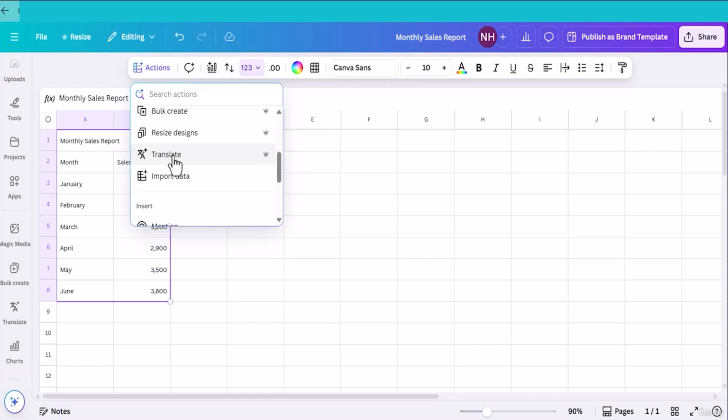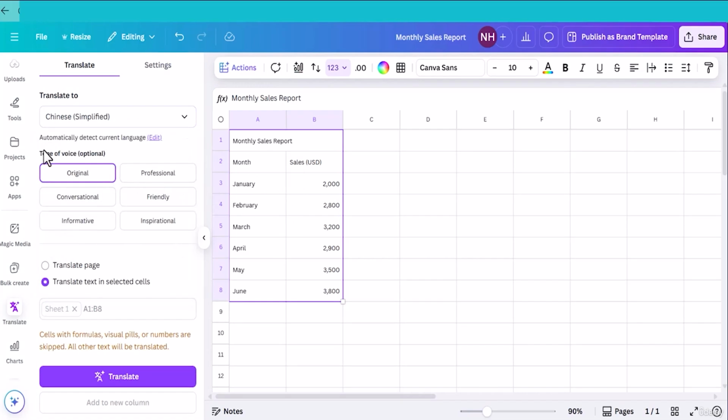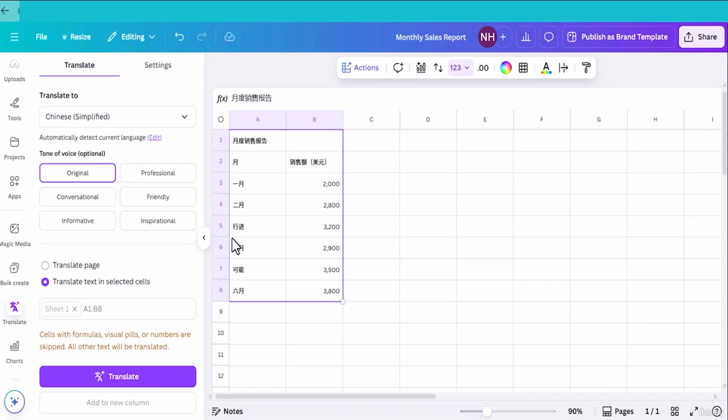Now let me show you how to translate this one. It is as simple as that. Just click translate. Now choose the language. Let me choose Chinese simplified. For this content, the tone of voice is not important. After selecting the language, let me click translate. Canva translates the content in a blink of an eye. This is a handy feature. For example, if you have a cross-border e-commerce shop and you want to translate your content into different languages, this can be right for you to translate your marketing content.